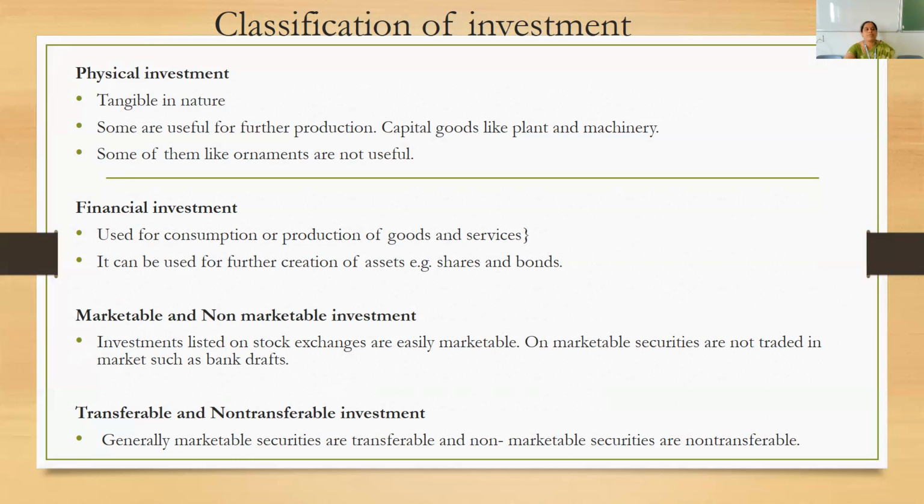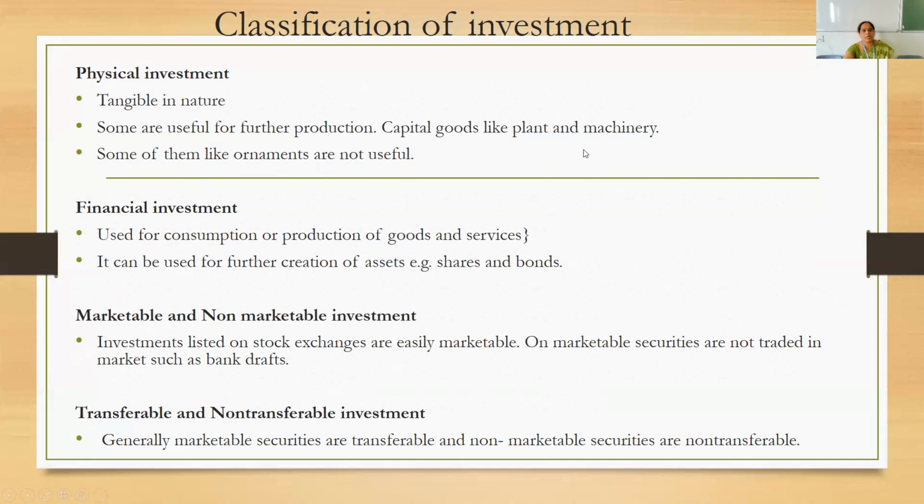that are useful for further production. So they could be financial goods, or they could be capital goods. Basically, they are economic goods, economic investment. So capital goods like plant and machinery.